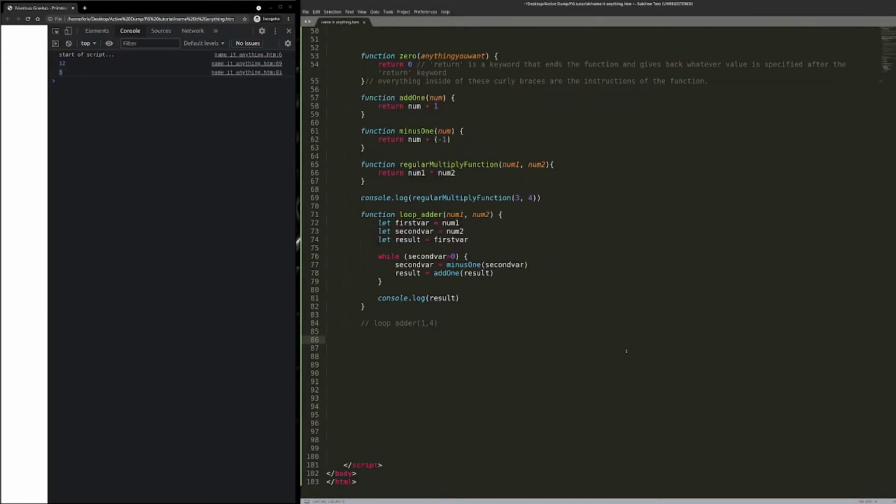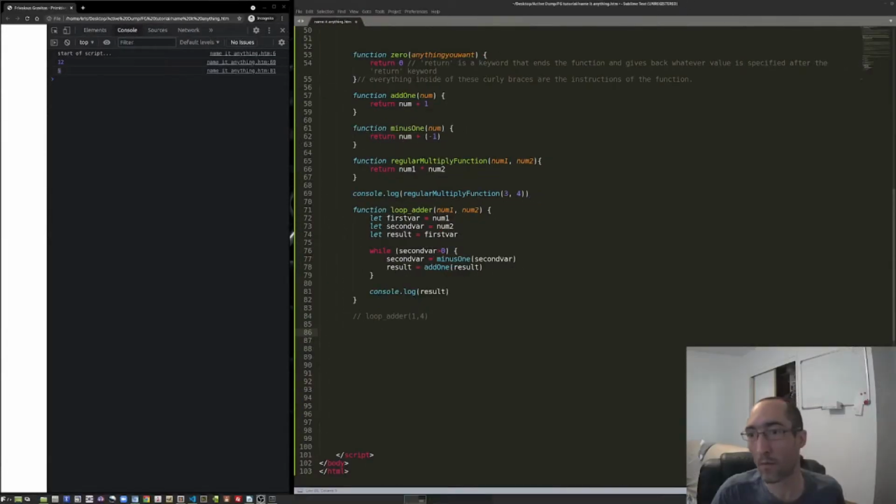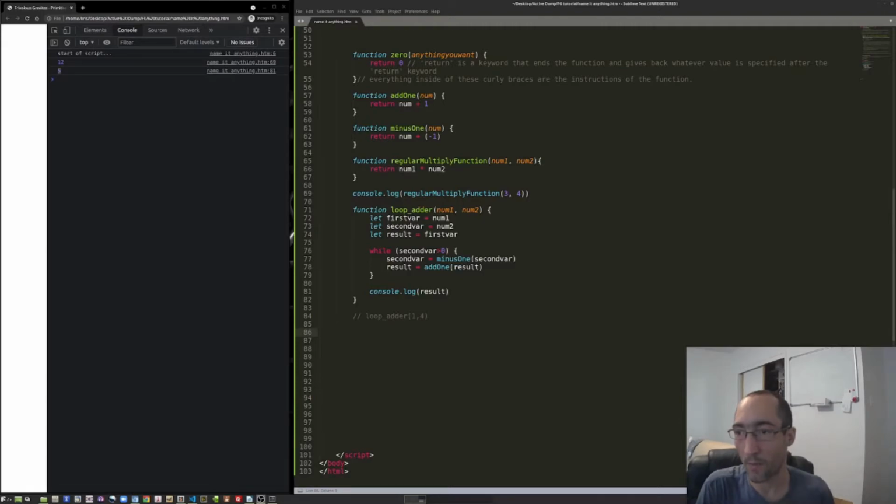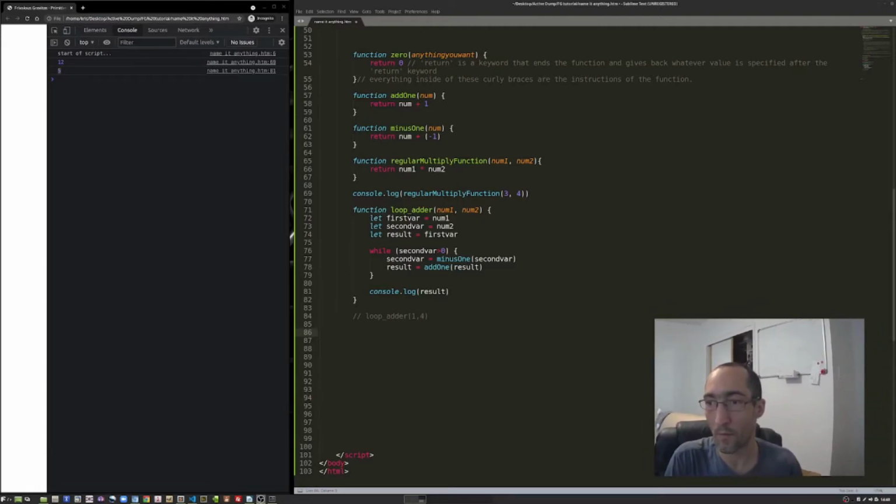So how do we do this recursively? Let me just check my OBS here. There we go. This might help me explain it a little bit. Okay.